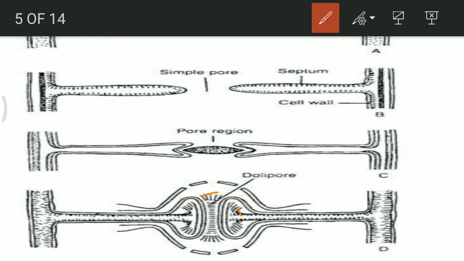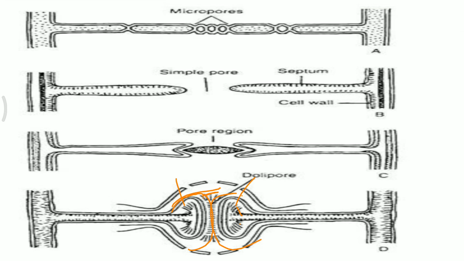This entire structure is formed because of secretion of those granules by septum 1 and septum 2, and as a result both the hypha join with each other.